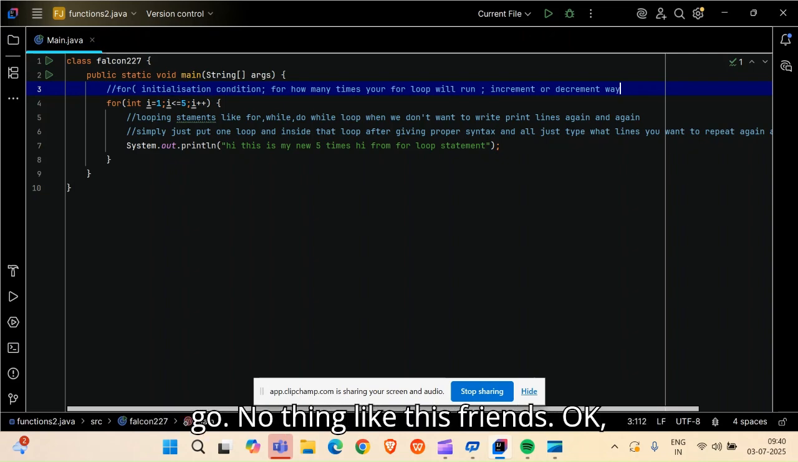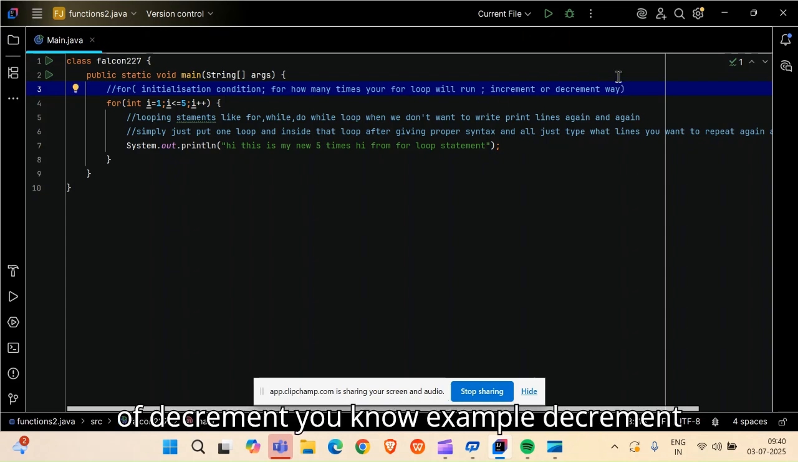Think like this, friends. If my favorite song is playing infinite times, then what will happen? My data will go, right? Then my eardrum will go, and I will become deaf. So friends, always provide some condition for how many times you want to run your particular for loop. It can be increment or it can be decrement. In pattern programming I will give you the example of the decrement operator.